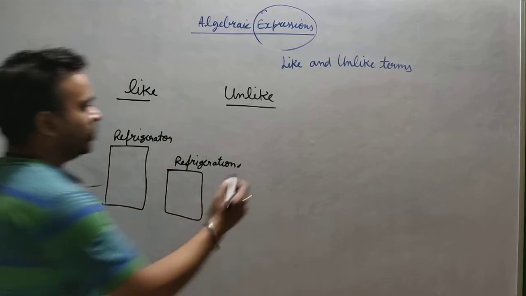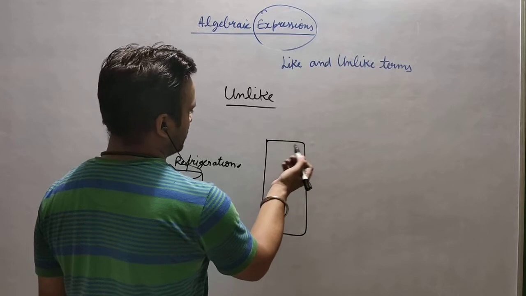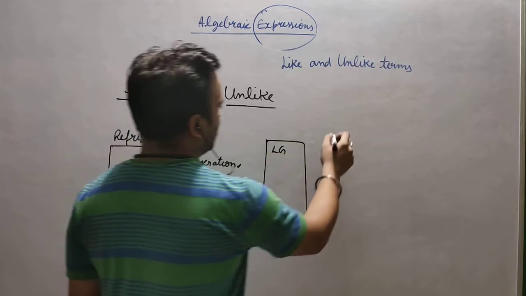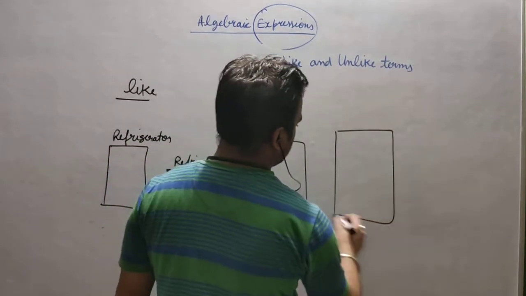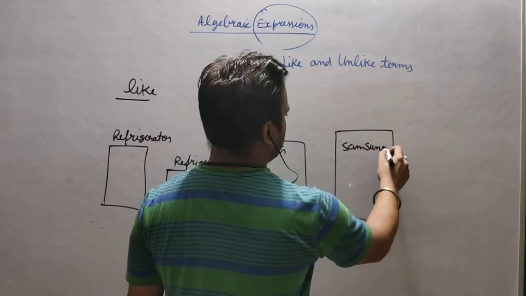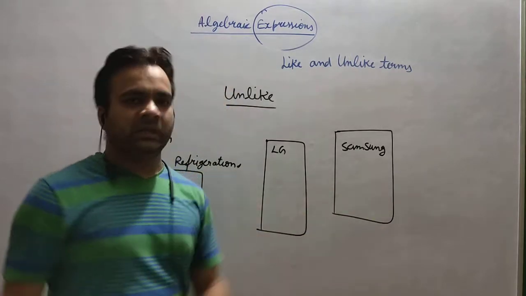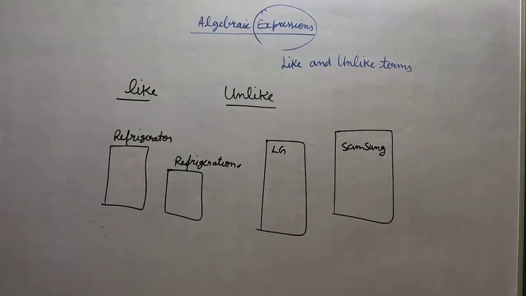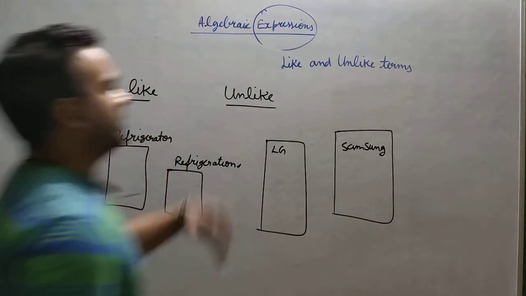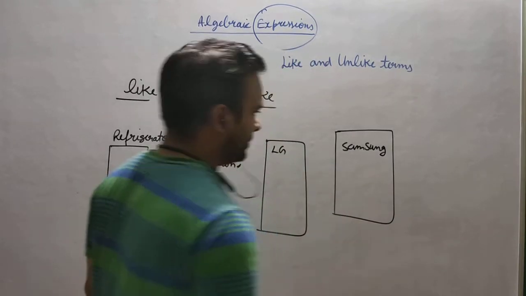But if one refrigerator is from one company, suppose LG, and another fridge is from, suppose, Samsung, and the model is obviously totally different, we cannot call them identical. We will say that they both are unlike. They belong to different families. It means they are unlike.